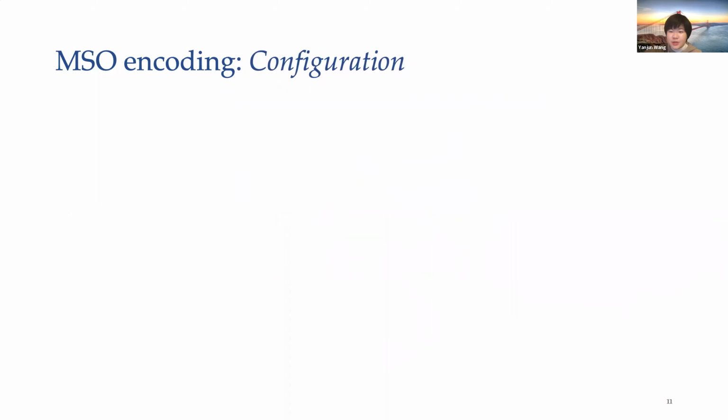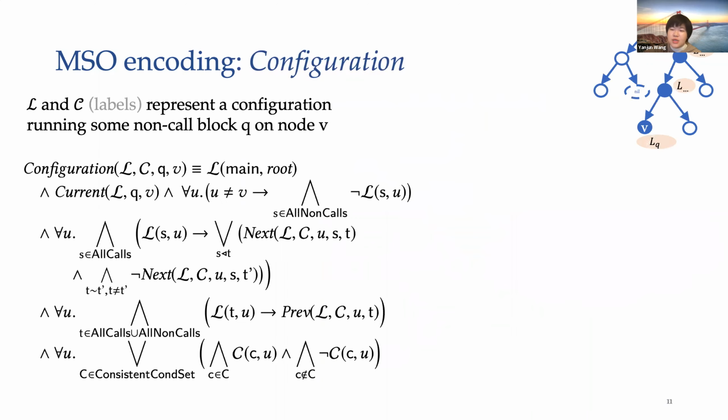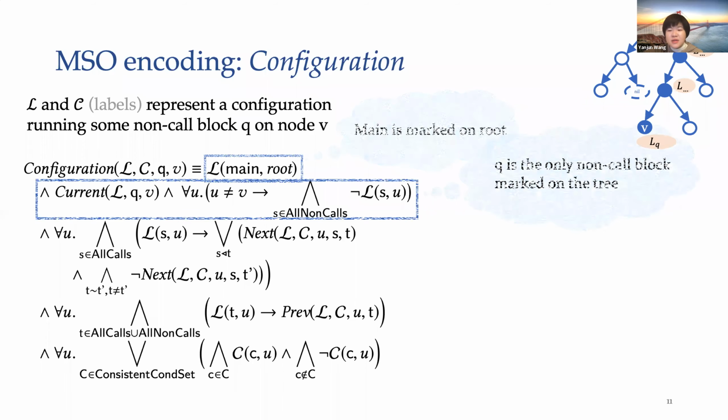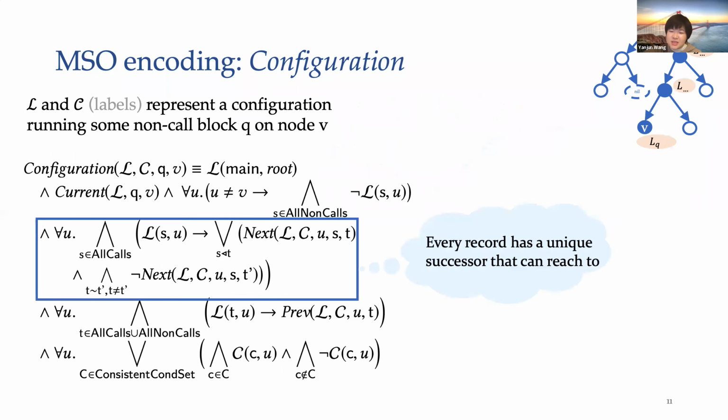Now we can encode configuration into monadic second-order logic. We define a predicate called configuration, which means that the set of labels represents a valid configuration that is running some non-call code block Q on node B. The first line claims that the label for the main function is marked on the root. The second line enforces that Q is the only non-call code block marked on the tree. The third line says that every record except the last one has a unique successor that can reach Q.